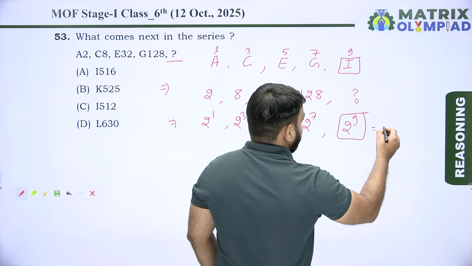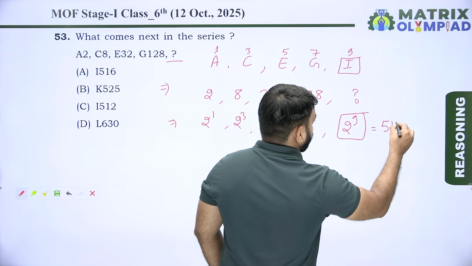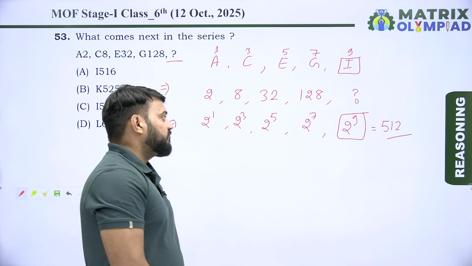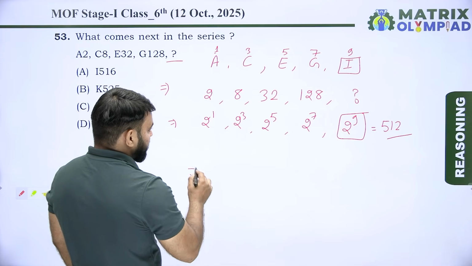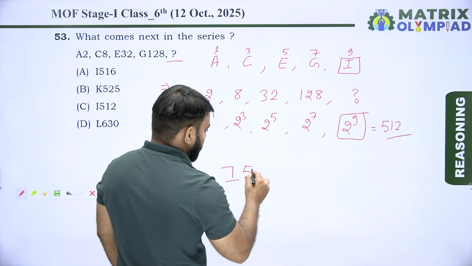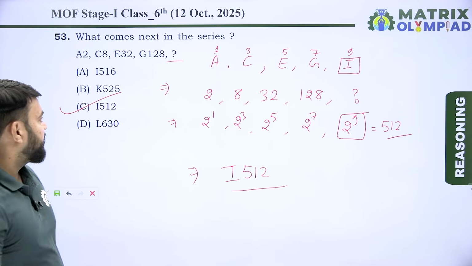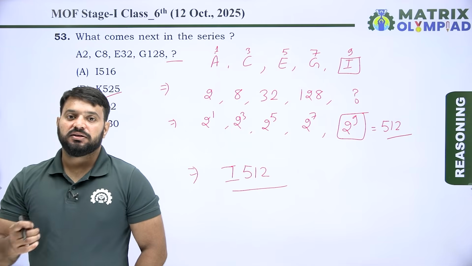So 2 power 9 means 512. So the missing term is I, 512. So here option C is the correct answer to this question.